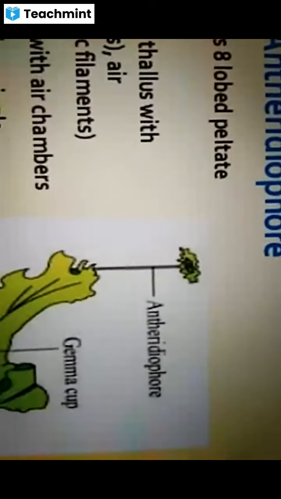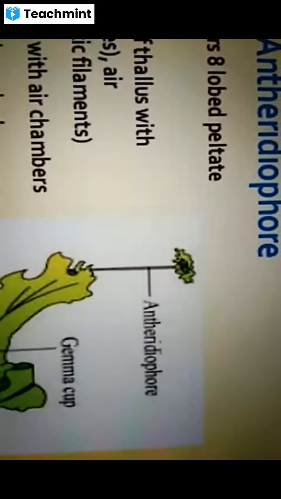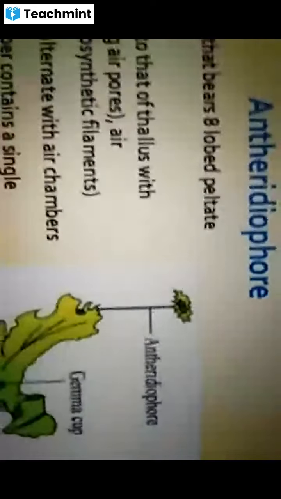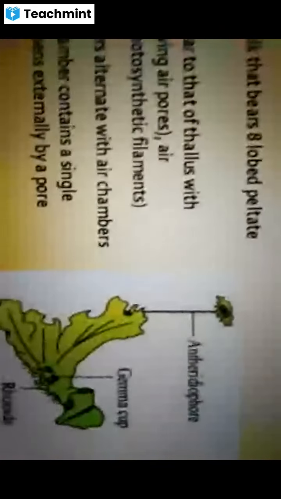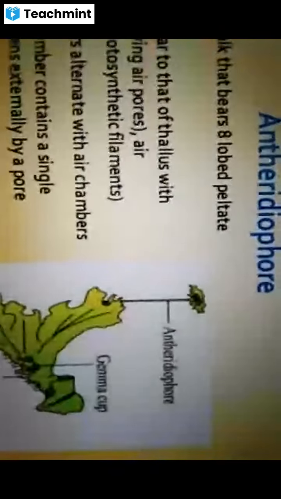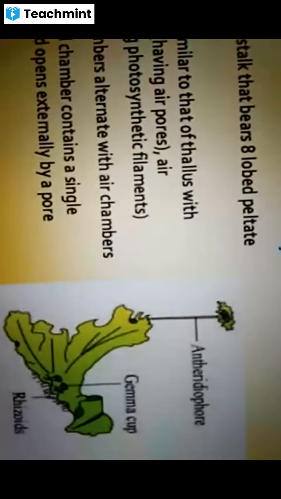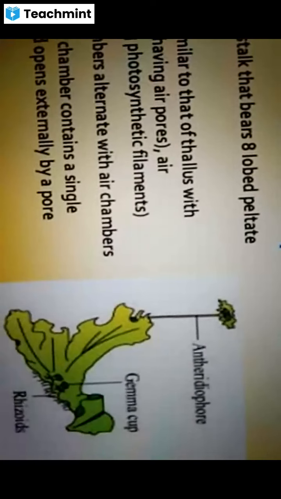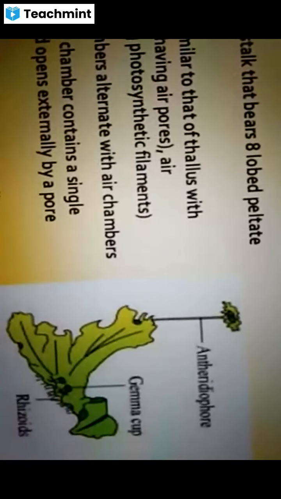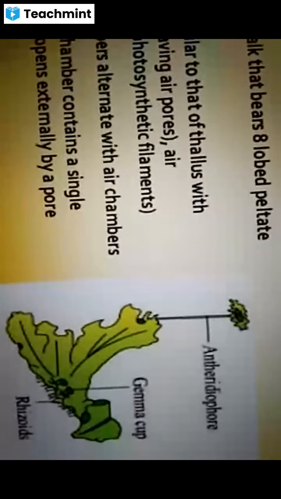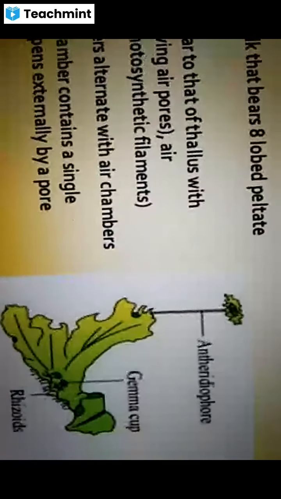In the vertical section of the antheridiophore, it shows all the parts present in the normal Marchantia thallus, like epidermis, the photosynthetic zone, the storage zone, and the lower epidermis.